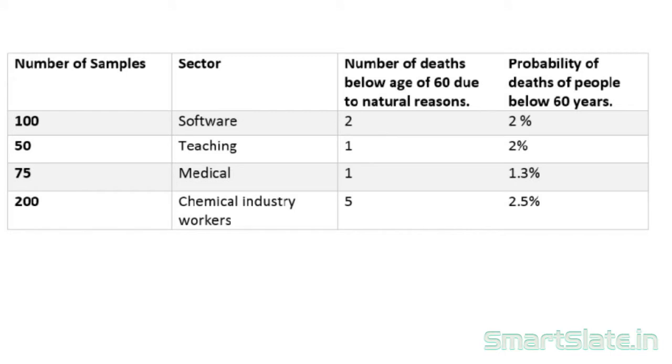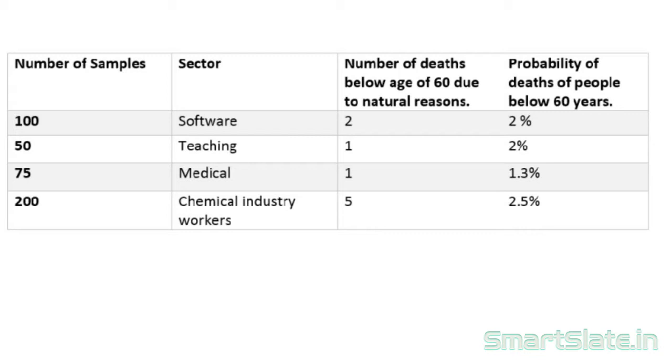Let's look into the survey. Out of 100 people, only 2 people die before 60 in the software industry. Hence, the mortality rate in this sector is only 2%. Let's have a look at the mortality rate in other industries. In the teaching industry, the sample space was taken of 50 people and the mortality rate is again 2%. In the medical sector, it is 1.3%. In the chemical industry, the sample space was taken of 200 people and the mortality rate is found